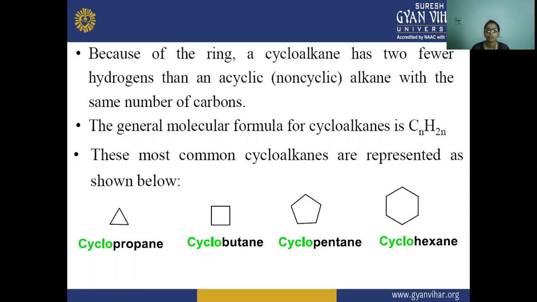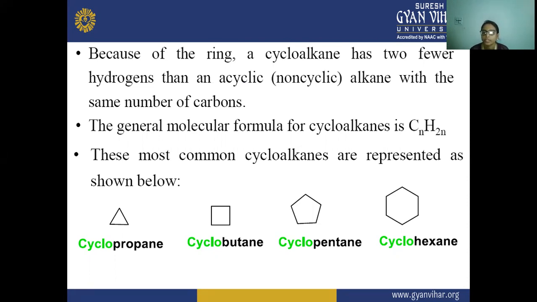Next, the general molecular formula for a cycloalkane is CnH2n. If we take n equals one, we get CH2, but that cannot be a structure. Taking n equals two gives C2H4, which also cannot be a structure.